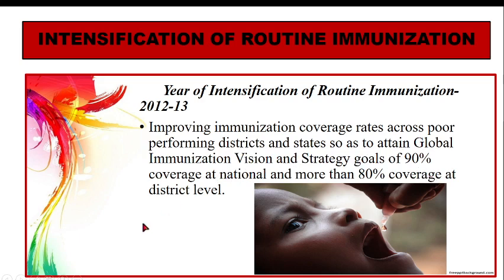So we know that immunization is a program which has monthly monitoring. Okay, so Government of India has identified places which are having a poor coverage. So in all areas which are having a poor coverage of immunization, the goal is at least 90% of the national target has to be fulfilled, and district level more than 80%.